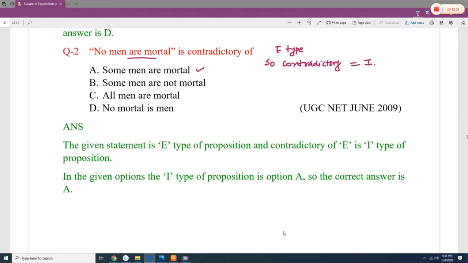Next, no men are mortal. So the E type of proposition is given. So we know the diagram now: A, E, I and O. When E is given, and it is no men are mortal, and they are asking what is the contradictory of E, the contradictory of E is I, and I is particular affirmative. So some men are mortal. This is the correct answer, because for E the contradictory is I, and this is the I type of proposition.